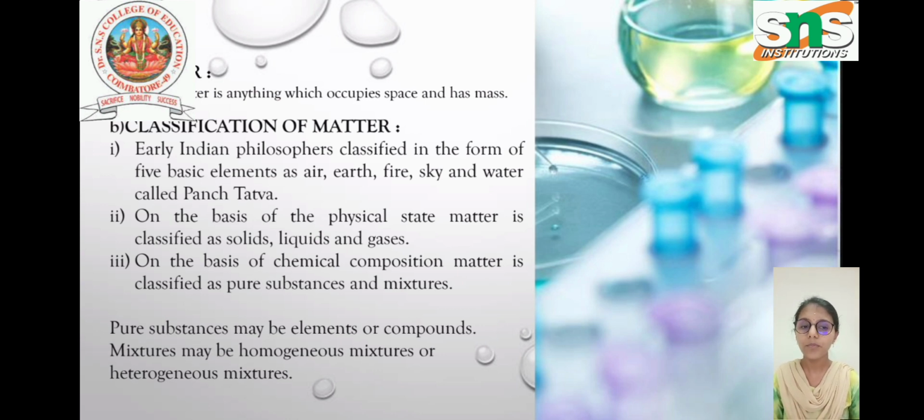Classification of matter. Early philosophers classified matter into five basic elements. They are air, earth, fire, sky, and water. They are called Panchatattva. On the basis of physical state, matter is classified as solid, liquid, and gas. On the basis of chemical composition, they are classified as pure substances and mixtures. Pure substances may be elements or compounds, and mixtures may be homogeneous or heterogeneous.